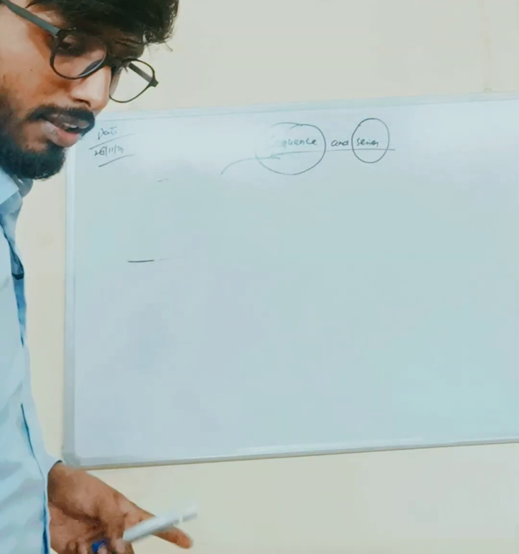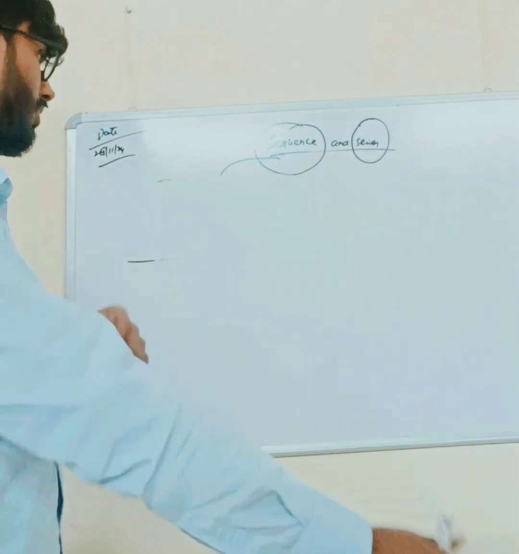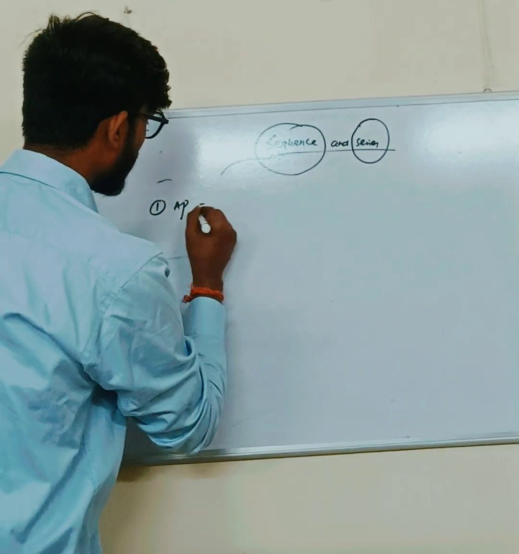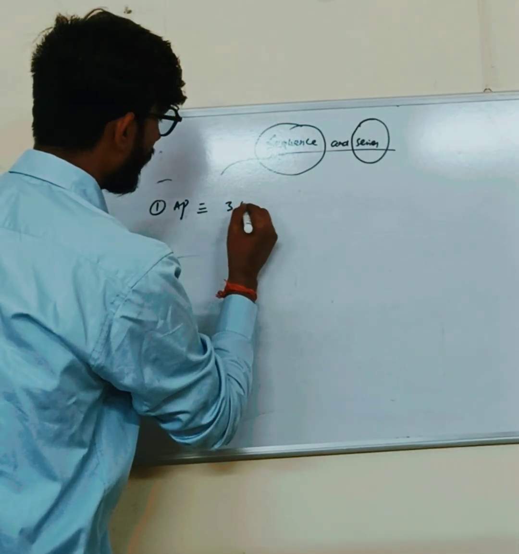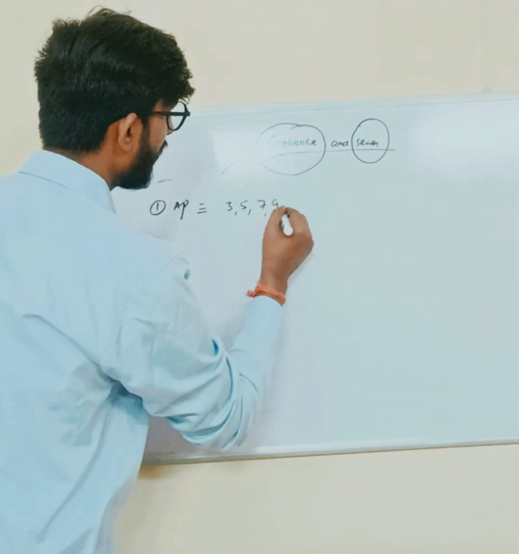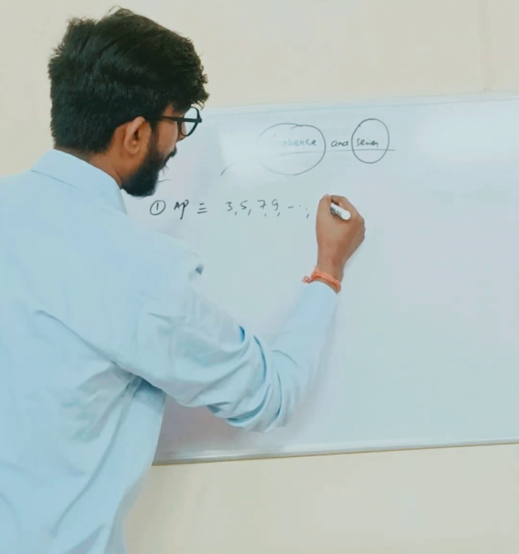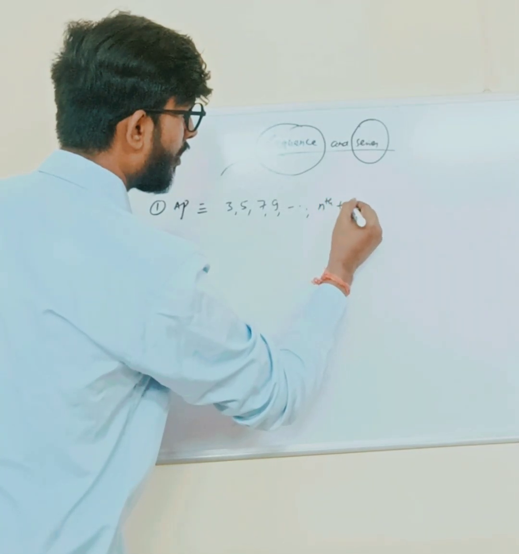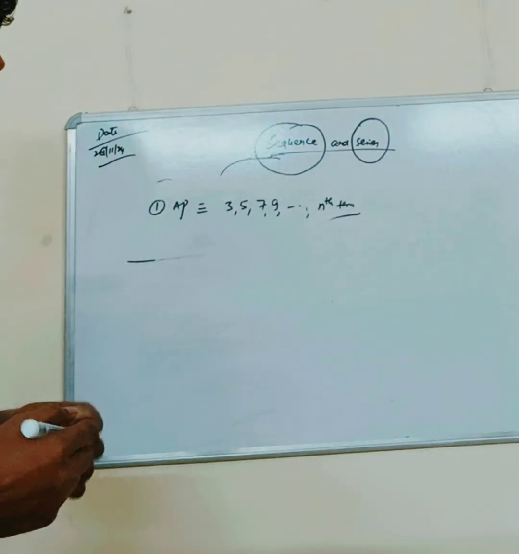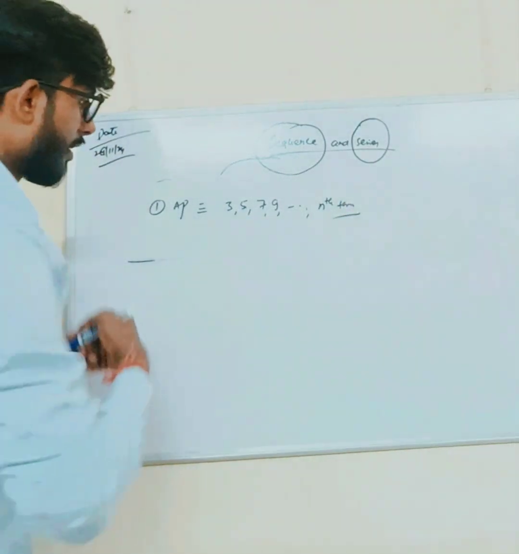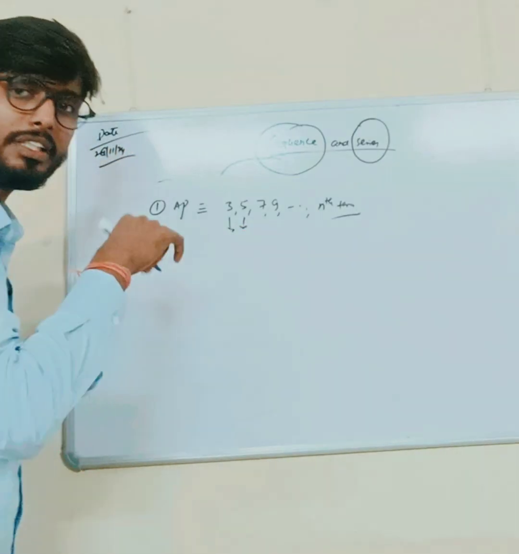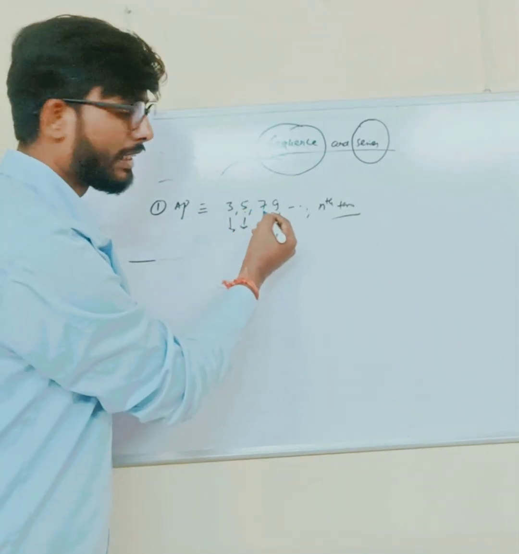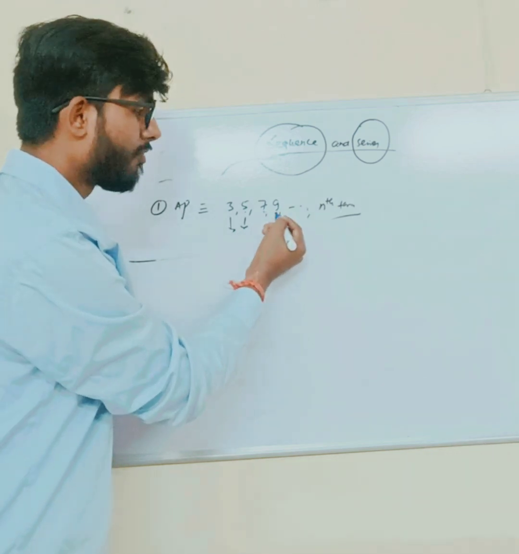Let AP be equal to 3, 5, 7, 9, and so on, where the nth term we don't know. 3 is the first term that I have discussed previously, 5 is the second term, 7 is the third term, and 9 is the fourth term.